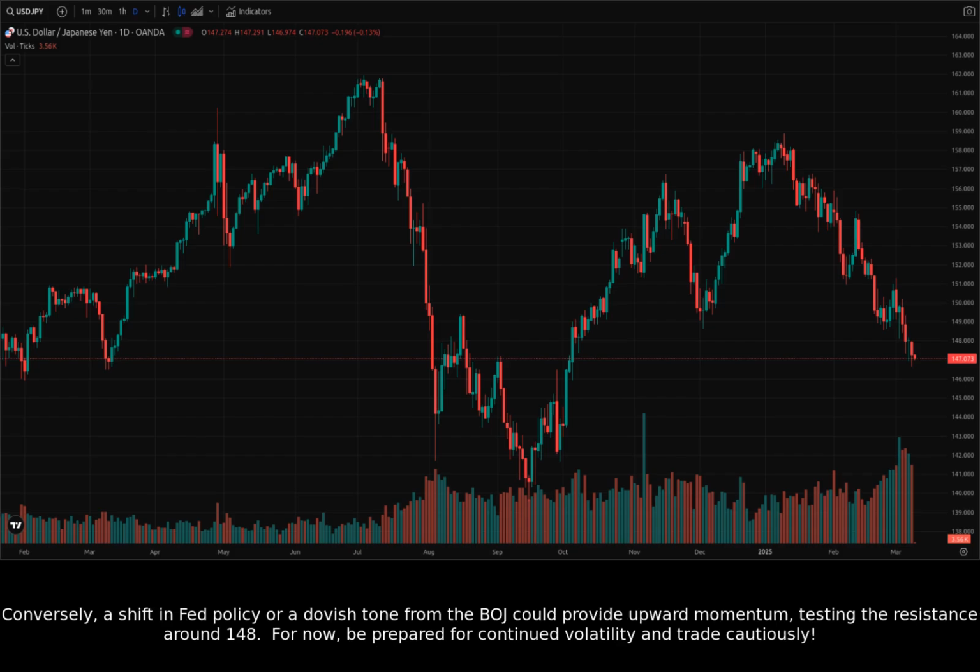Conversely, a shift in Fed policy or a dovish tone from the BOJ could provide upward momentum, testing the resistance around 148. For now, be prepared for continued volatility and trade cautiously.